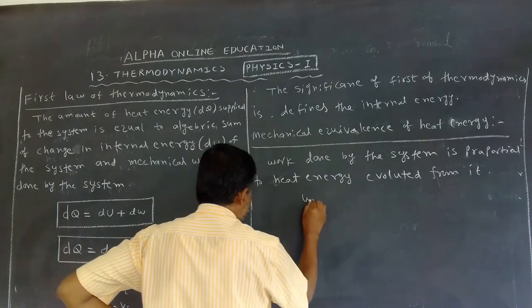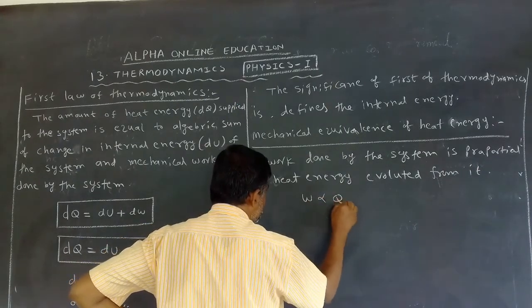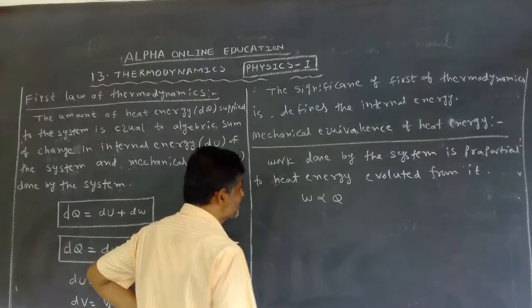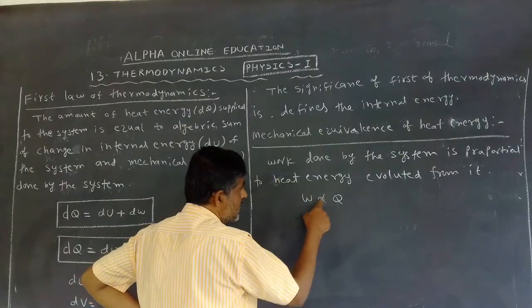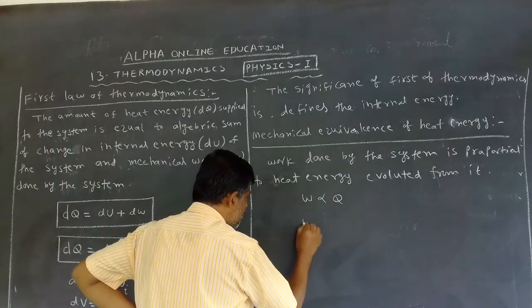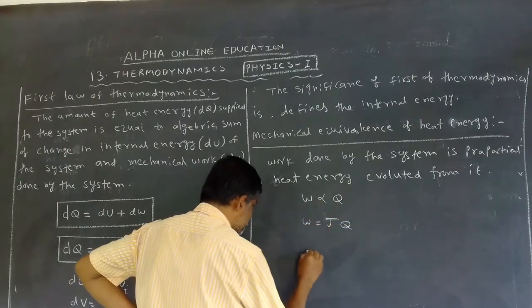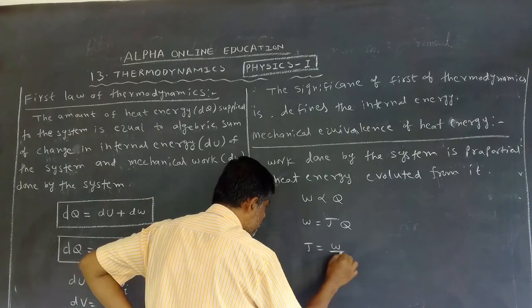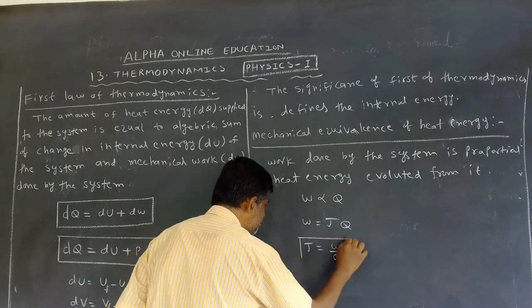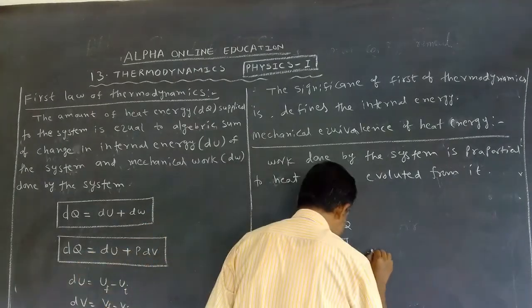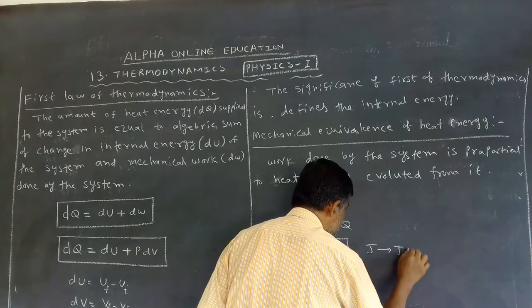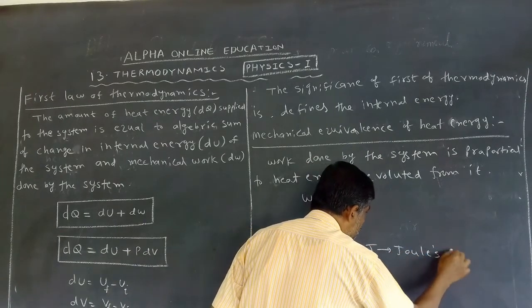Now W is proportional to Q. Work symbol is W, heat energy symbol is Q. If you remove the proportionality, we will get one constant, that is J. J is equal to W by Q. What is the J? J is called Joule's constant.